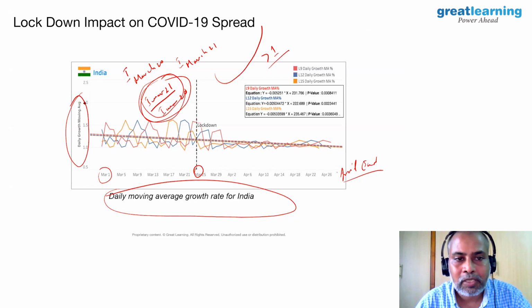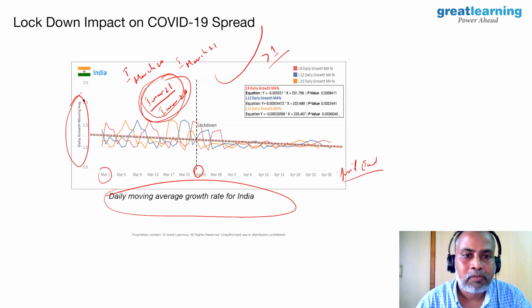For the last 3 days' growth rate, you take the average over those days. And for tomorrow, you take today, yesterday, and the day before, the average of these 3 days, and that would be tomorrow's average growth rate. Okay, that's how we have taken it.